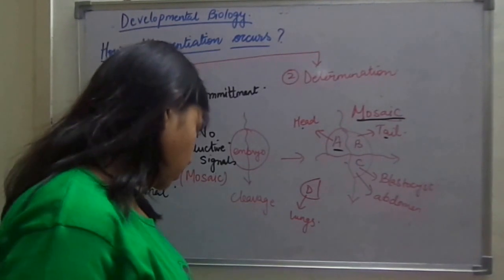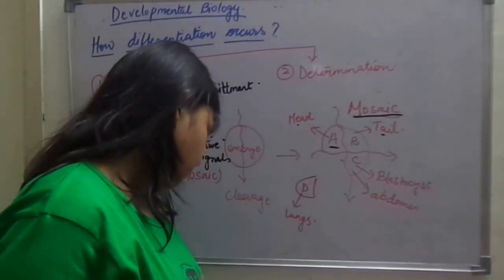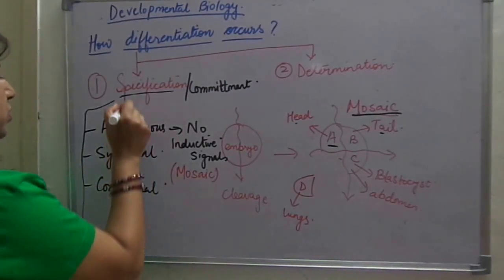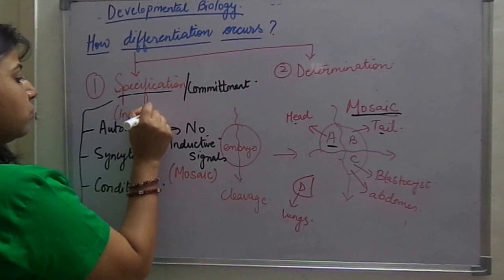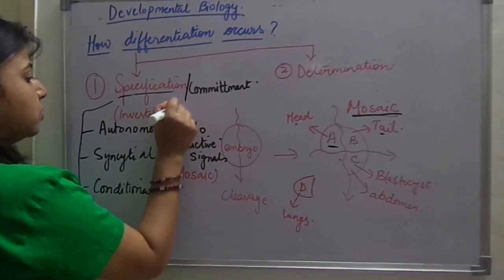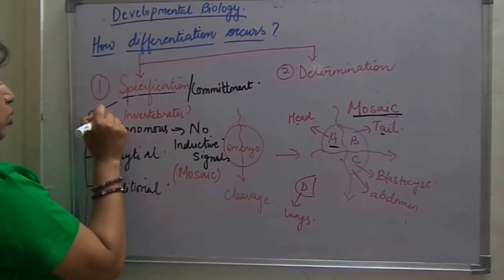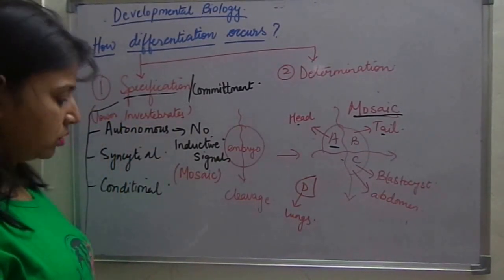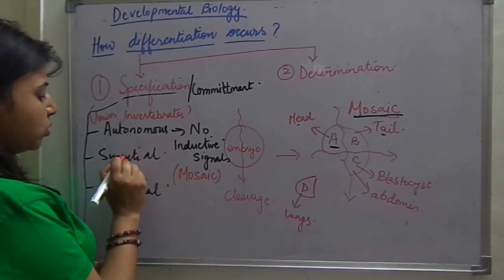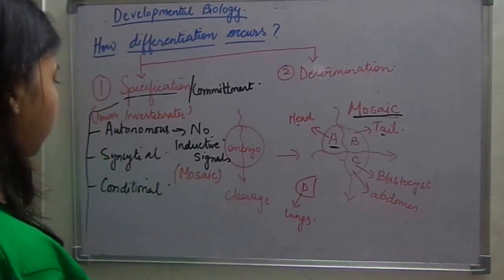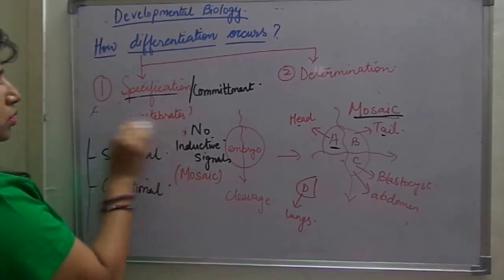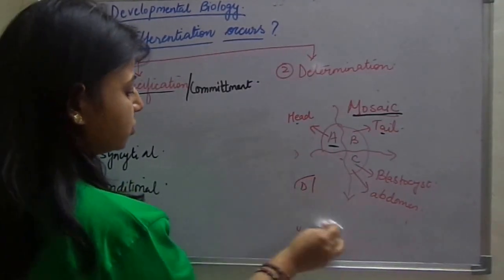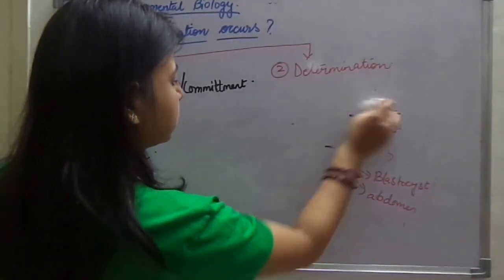And mosaic differentiation, this type of specification, works in invertebrates, not in vertebrates, and among invertebrates also, in lower invertebrates, this type of specification occurs. Now I'll talk about syncytial specification. What happens? Just let me rub out the other portions. In syncytial specification, a syncytium is formed.